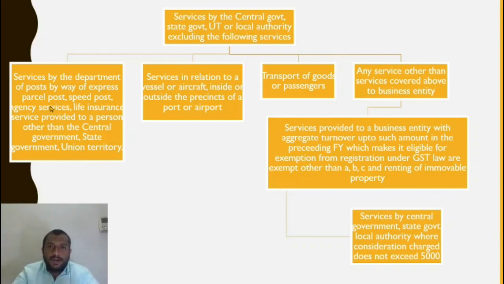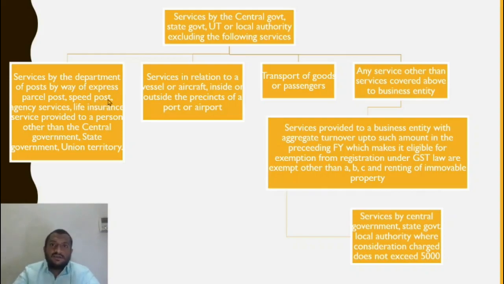So that means if speed post is covered by the Department of Post, it is also a government. But the services of speed post, express parcel post, and agency services, like sometimes I can go to a post office and pay my electricity bill. So in that case, what it is doing is it is carrying out service for commission. That is something which is not the basic service of the Department of Post. That is why it is taxable. So the basic mail services are still exempt.